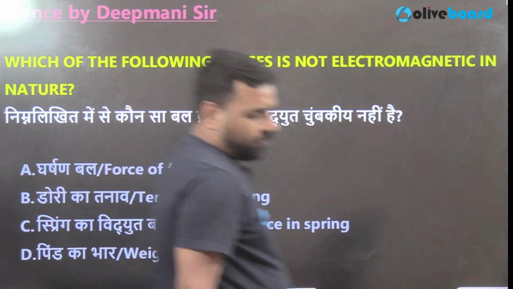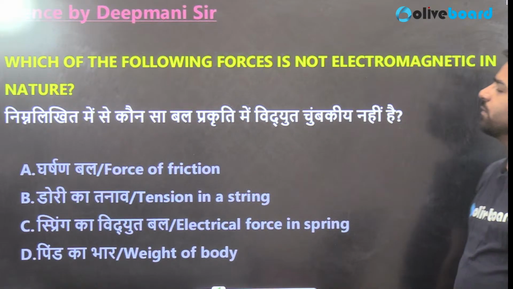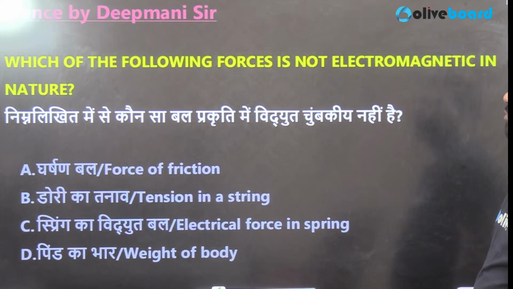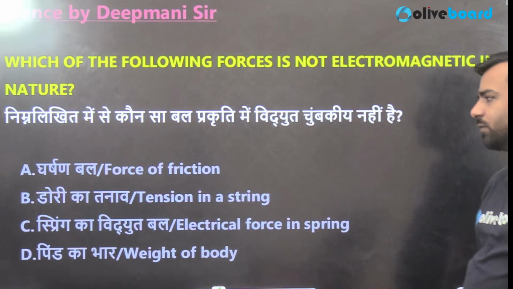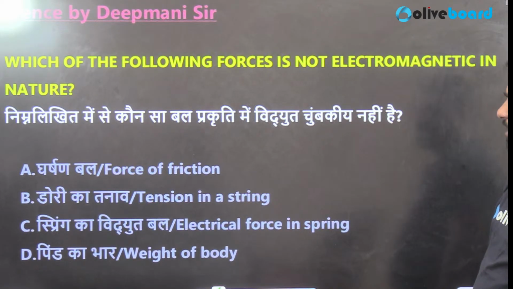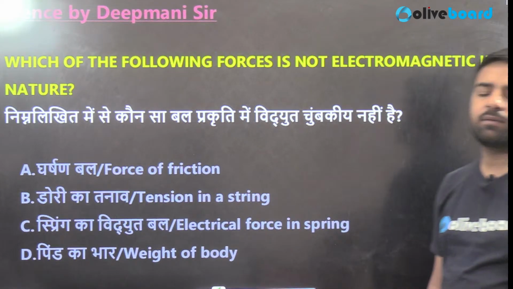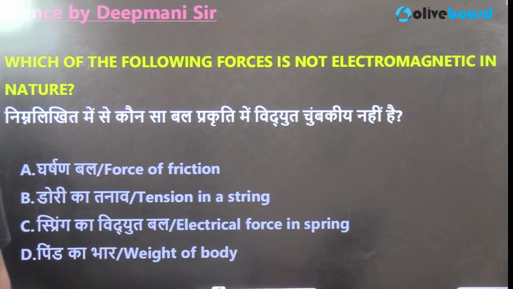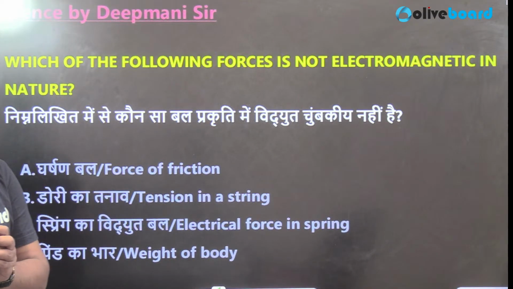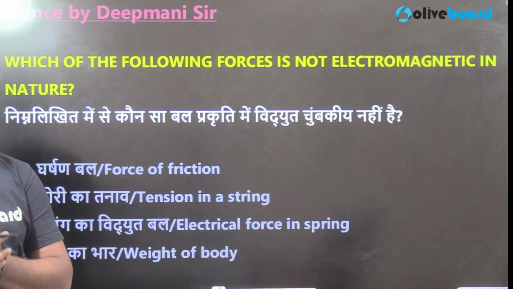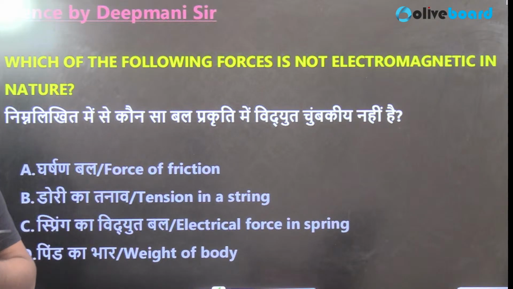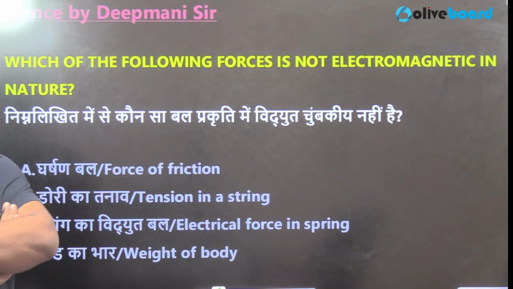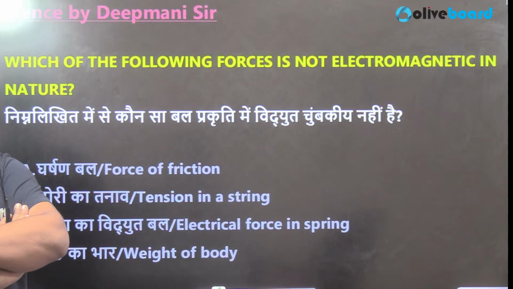Next we have: which of the following forces is not electromagnetic in nature? Is it force of friction, tension, electric force, or weight of the body? What should be the correct answer, guys? What do you think? Electromagnetic force is a type of physical interaction that occurs between electrically charged particles. It acts between charged particles and is a combination of all electric and magnetic forces. So it can be repulsive or also attractive.